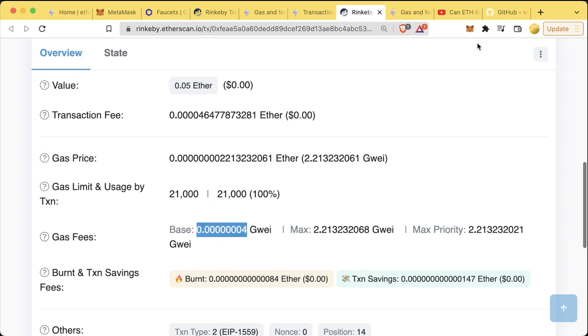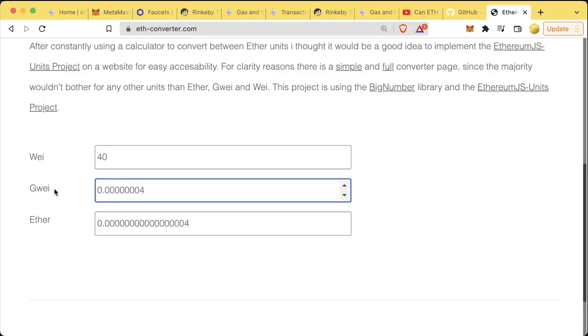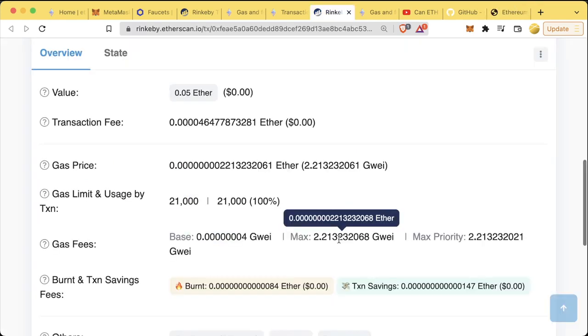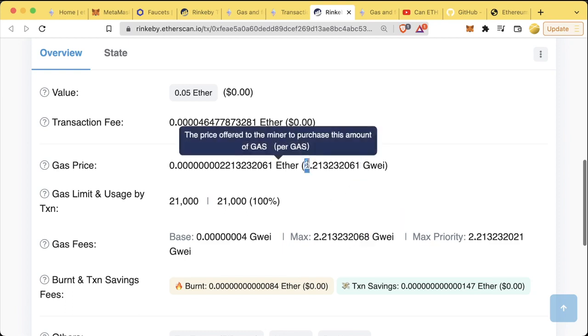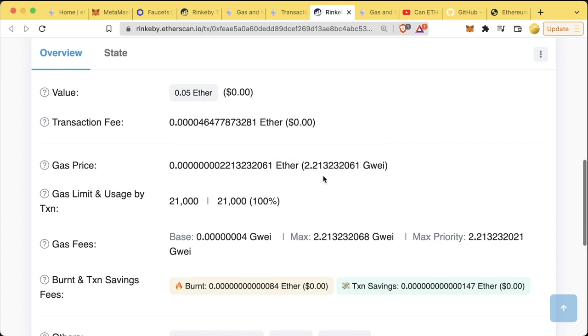So if we take this number and we put it into our calculator, we can see that this is equal to 40 Wei, or 0.00000, a whole bunch of zeros for Ether. The max fee here refers to the maximum gas fee that we're willing to pay for this transaction. And you can actually see that our max fee is a little bit higher than what we actually ended up paying. Our max fee was 2.2132 something something, and the gas price we actually paid was up here. Now your transaction might, of course, be a little bit different.